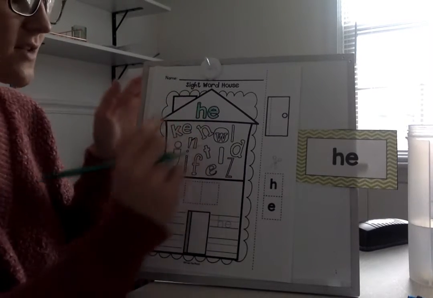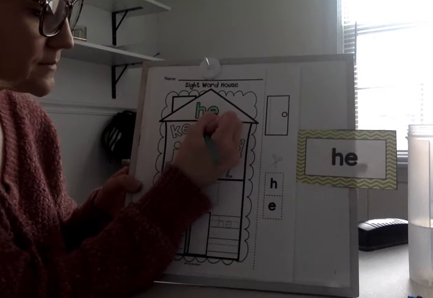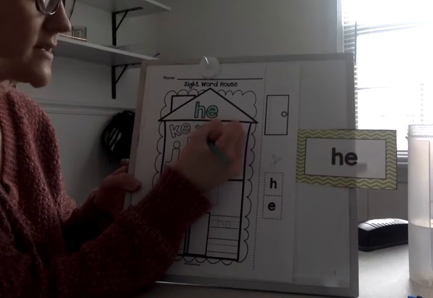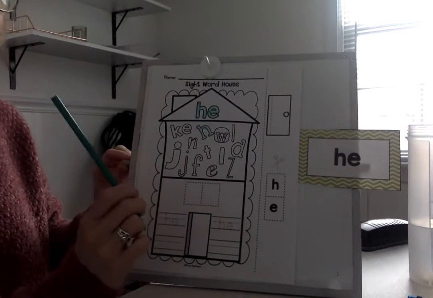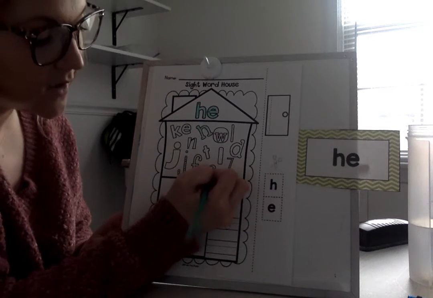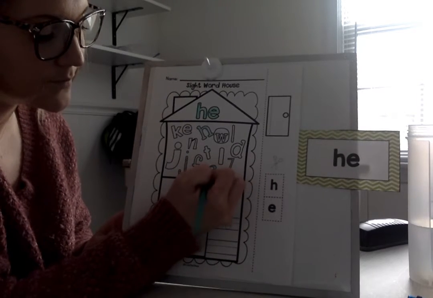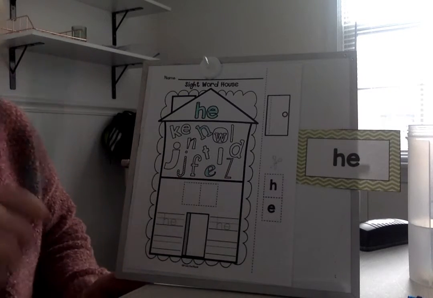All right, so now I got to find the letters. Okay, you told me the first letter is H. Very good. So I'm going to color the H. Kind of looks like an N. The line isn't very long, but it's the H. And then what's the next letter I got to color? E. Very good. Now there's 2 different E's. You can color whichever one you want. I'm going to color this one down here, but you only need to color one. Not both, just one. Either one. Okay.